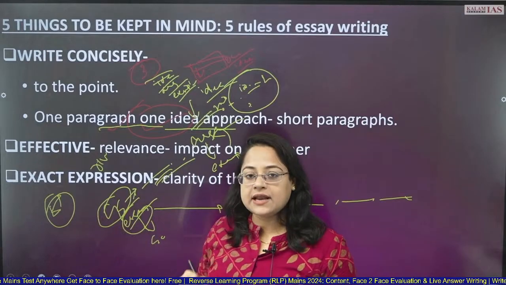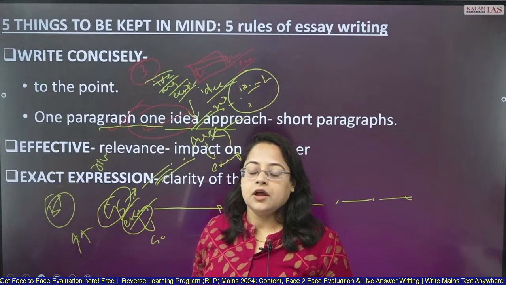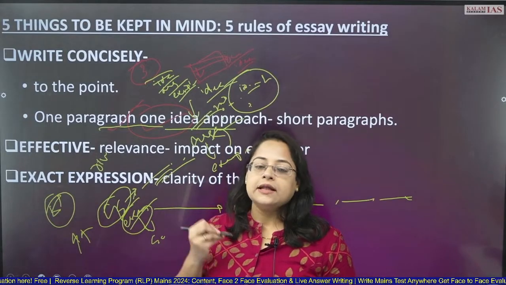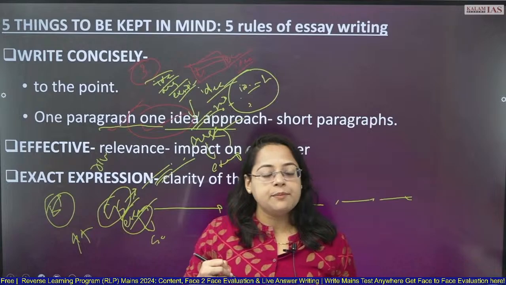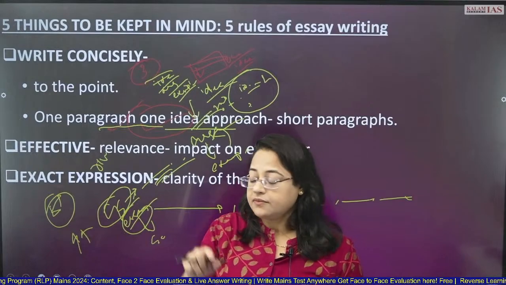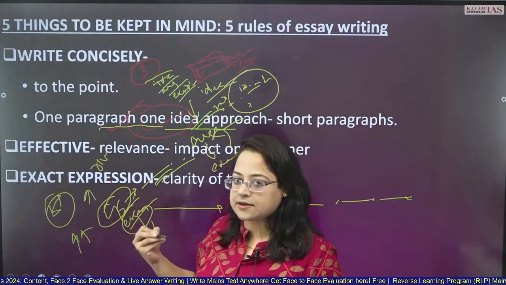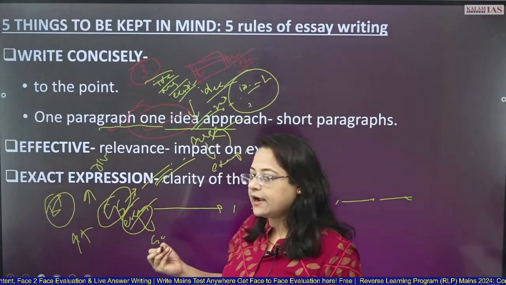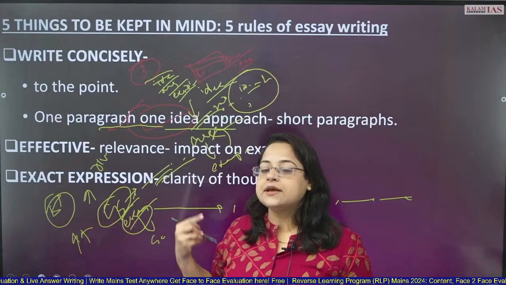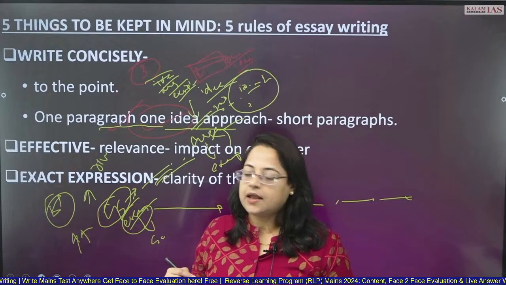And how will it be multidimensional? When you bring up many dimensions to your essay. You would be writing thesis, you should be writing antithesis, the counter argument part, then the way ahead part, the challenges part. Okay, you should be addressing the essay with various dimensions, like in and out we will discuss. Now you will not be able to understand, we'll discuss that. So that will make your essay multidimensional. And when your essay has many examples from all spheres, that will make your essay diverse. This is the difference. Okay?